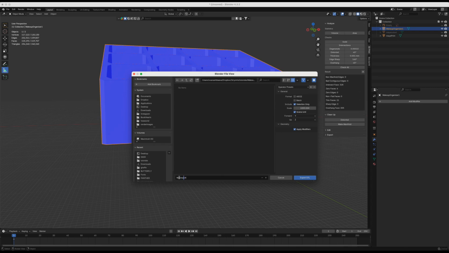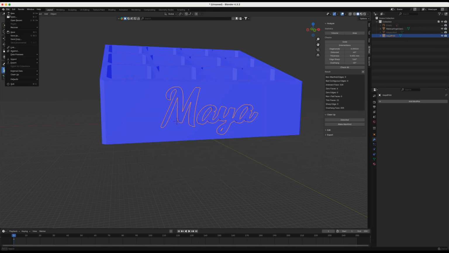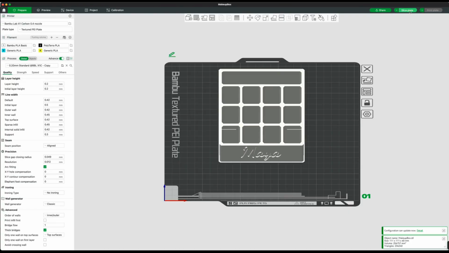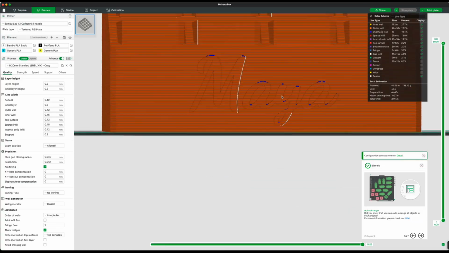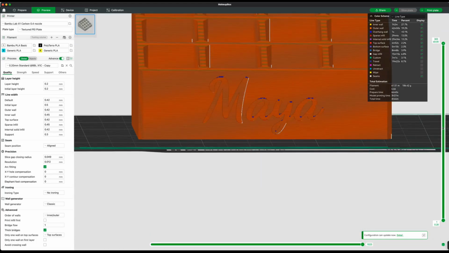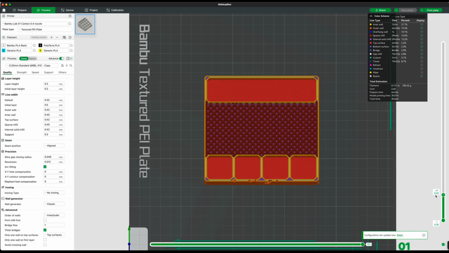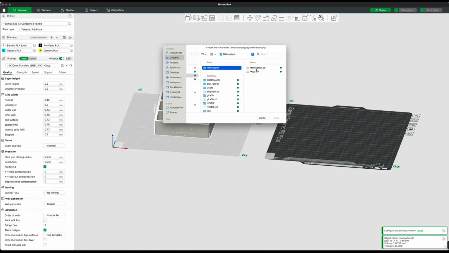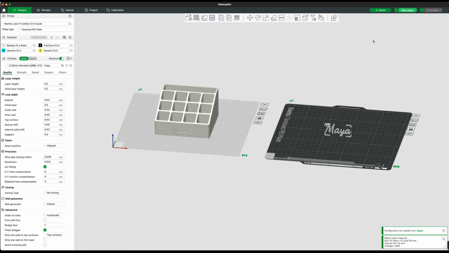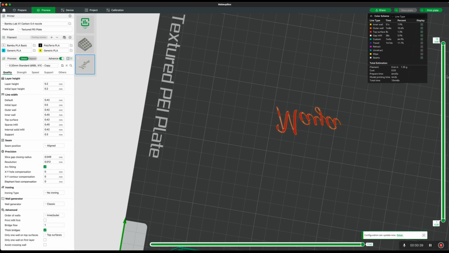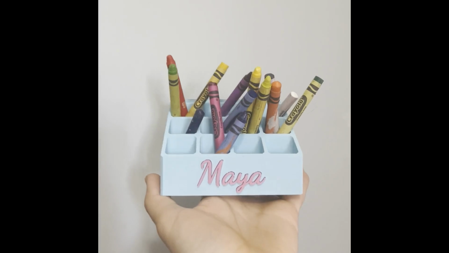We'll do the box separately from the name. Now import everything into your slicer. I will not use supports for this. The printer can handle small overhangs. Let's import the text. And we just need to check that there are enough walls printing each letter. Yes, that should work. And there you go.